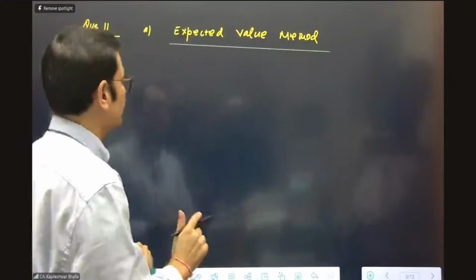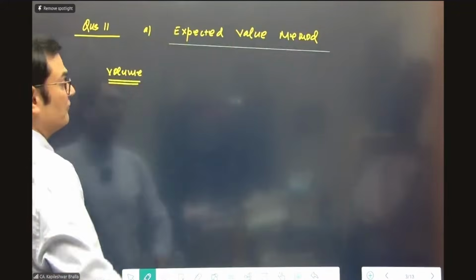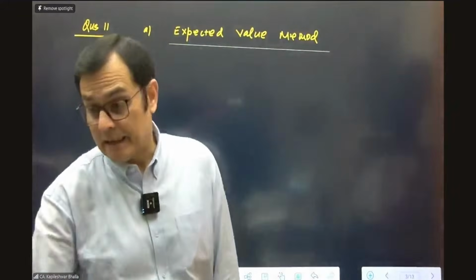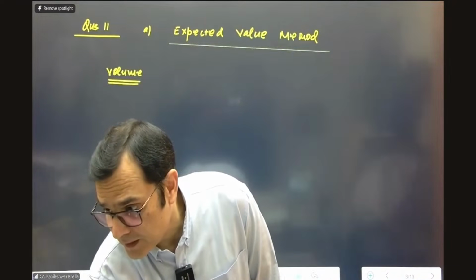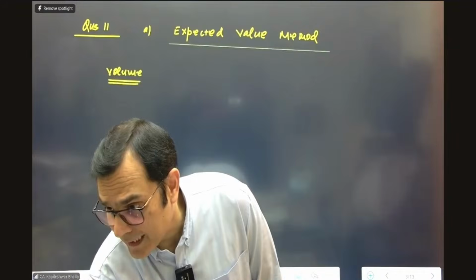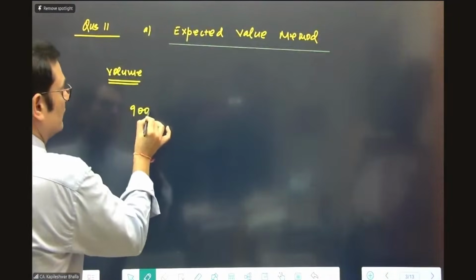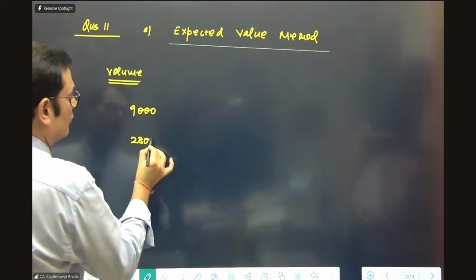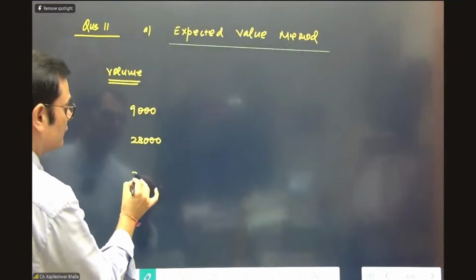So we're going to work on two things. We're going to first work on the volume. For the purpose of the volume, we are very clearly given the data. There are three volumes defined in the question: 9,000, 28,000, and 36,000.